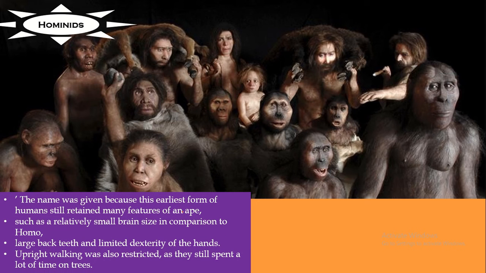Now the name was given because the earliest form of humans still retained many features of an ape. As you can observe the faces here, they look similar to that of an ape. So they have relatively small brains in comparison to the Homos. They have big back teeth. The jaws, you can observe them, and their walking upright was also restricted as they still spent a lot of time in trees.